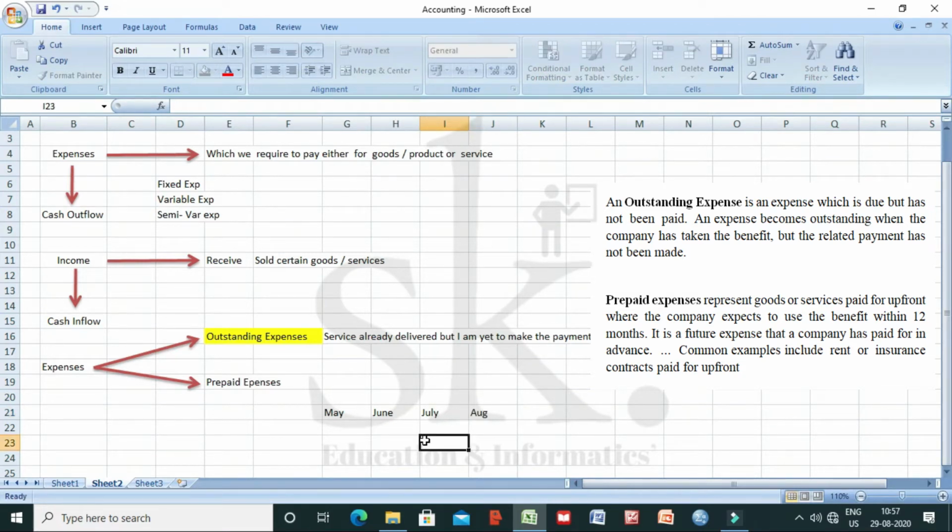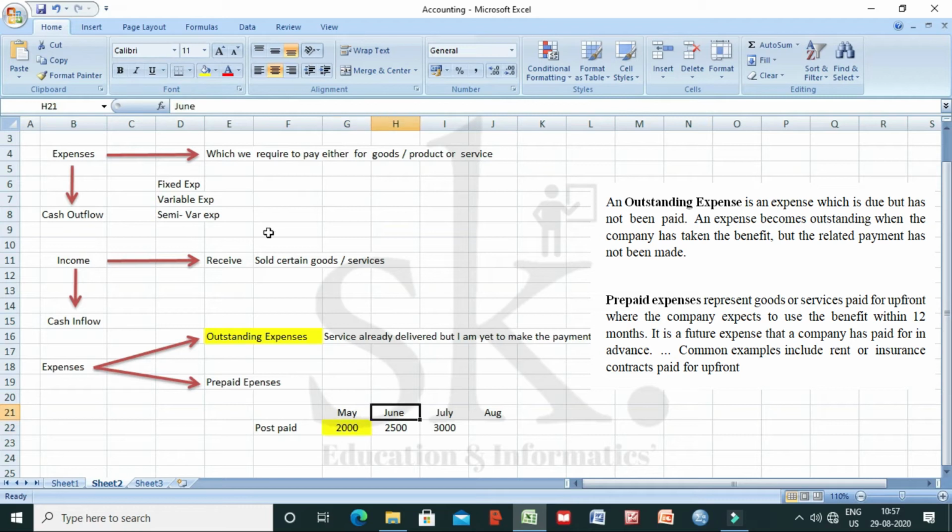Say, for example, the telephone bill for the month of May was 2000 rupees, for the month of June was 2500 rupees, and for the month of July is 3000 rupees. For August we still haven't got the bill, because we have only just got the service. From the point of view of a postpaid connection, I have used the service for the month of May, and this 2000 rupees, when am I going to pay? I'm going to pay by 10th of June.